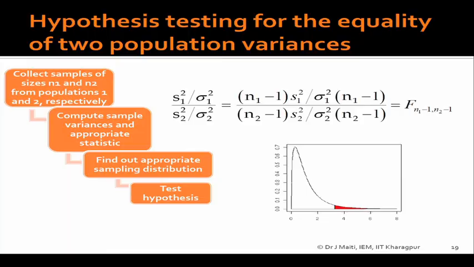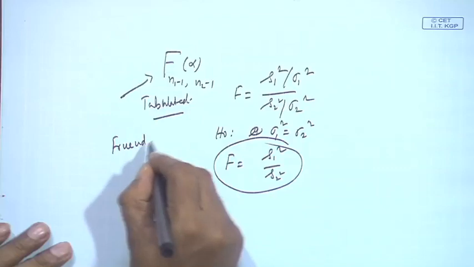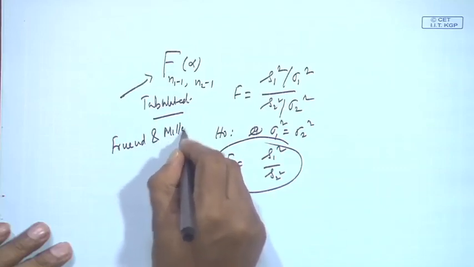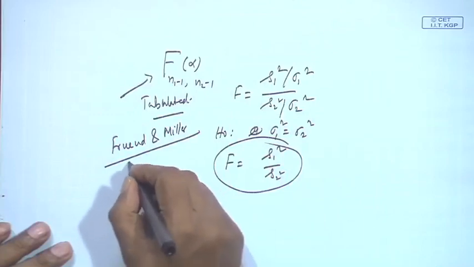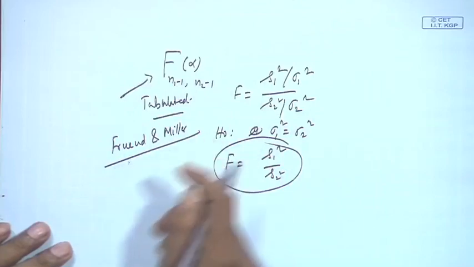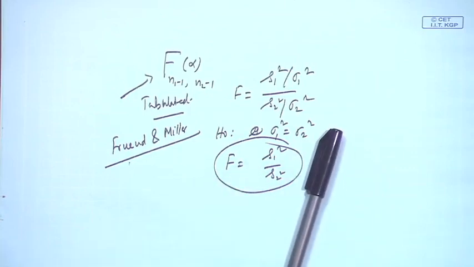Here some special cases also occur, depending on sigma 1 and sigma 2, which one is more and which one is less. You go by the Freund and Miller book, basic statistics, I think it is basically Introduction to Statistics for engineers. You go through that book, and you will find many more cases there.